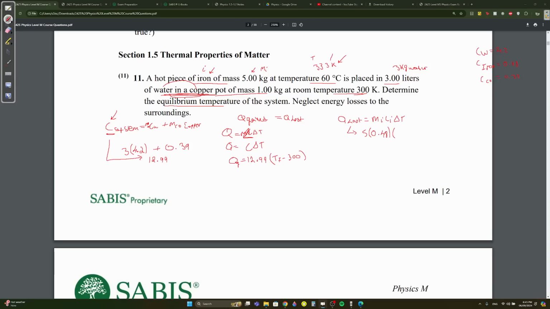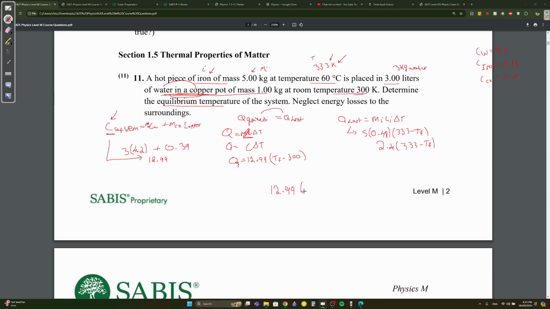Bigger minus smaller. It started with 333. Since now it's going to lose energy, it's going to give energy to this 300 here. The bigger one is obviously going to be 333. 333 minus temperature final. Okay, 5 times 0.48 is 2.4. So 2.4 times 333 minus TF. We know they're equal to each other. So what will we write?